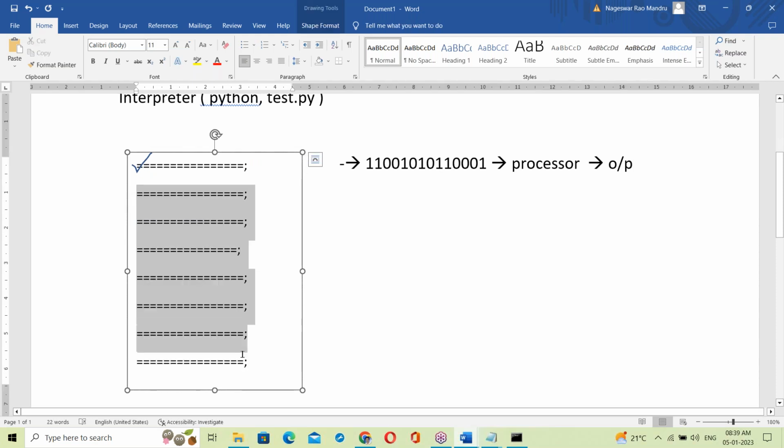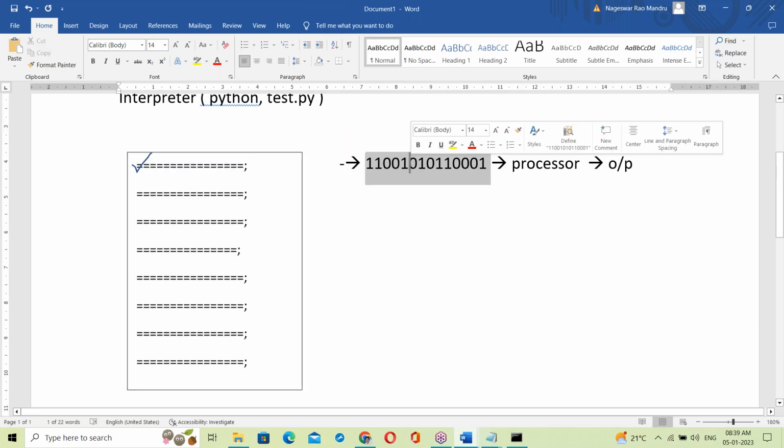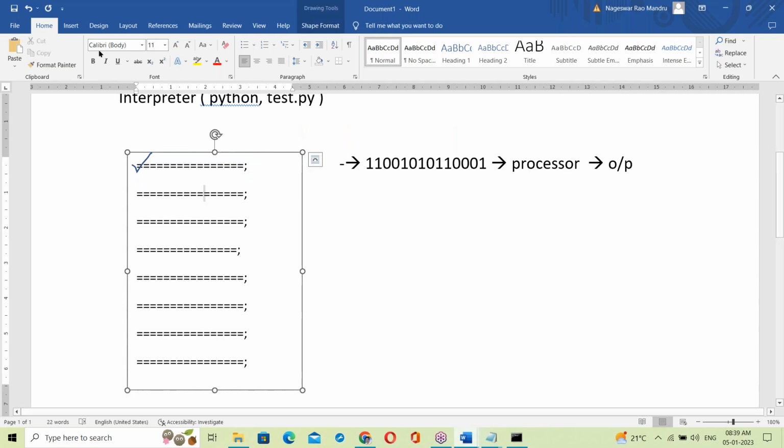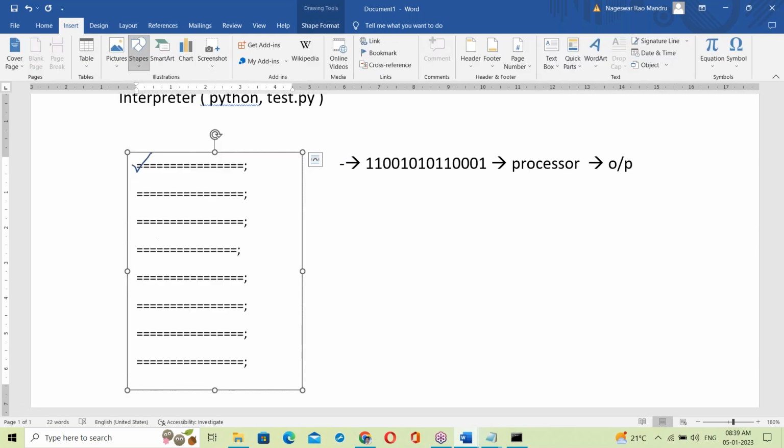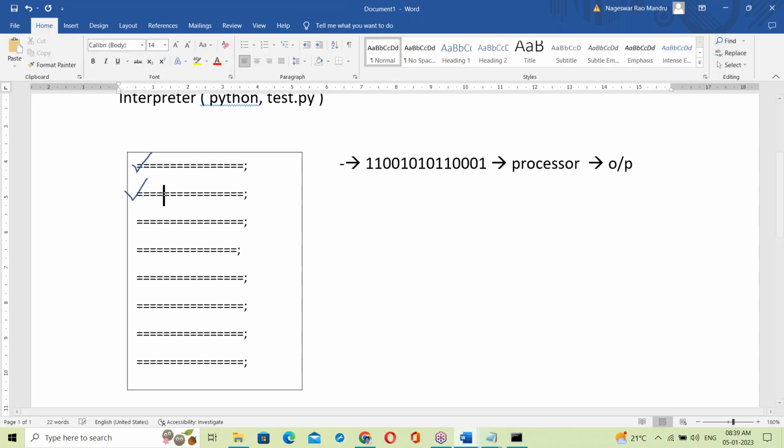Next, the coming statements may be right or wrong. The interpreter never thinks about the next statements. If the first statement is correct, it immediately converts it into binary code and generates output. Next, it checks the next line. Suppose the next line is also correct. It simply converts into binary code, same process.